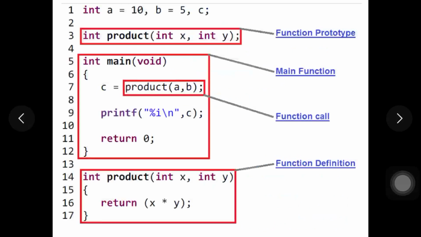As we can see in the program shown in this slide, first we have a function prototype. That means before you use that particular function, you have to declare the function as we do with the variable. Then we have the main function, and inside the main function we are calling the function which we had declared. And then we have the function definition. That means the statements which are executing in the function product. So this is all about the previous topic we were discussing.